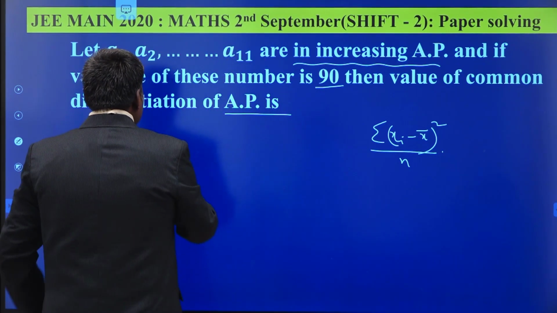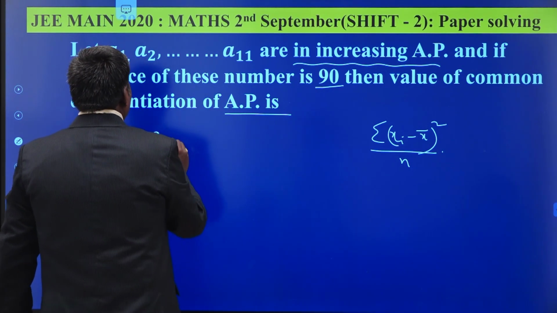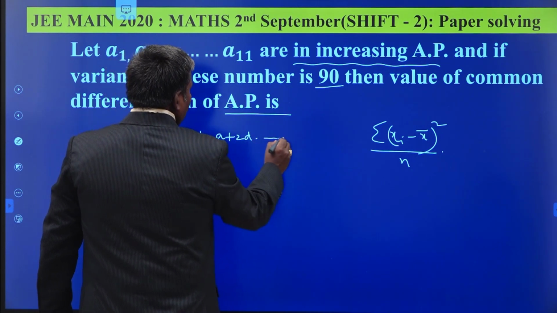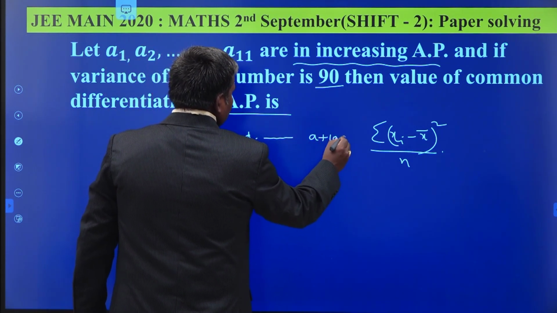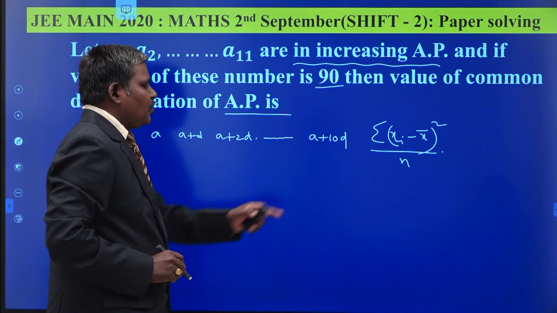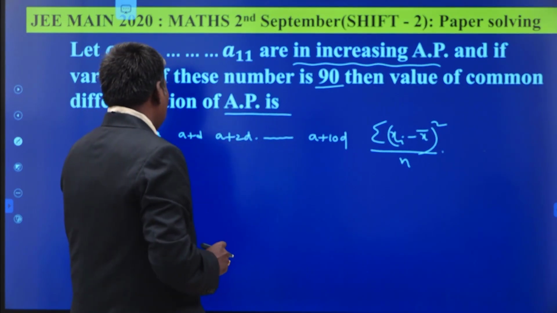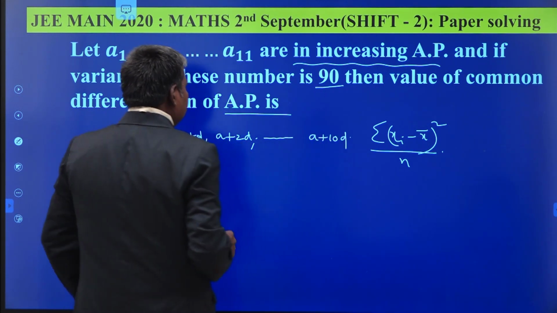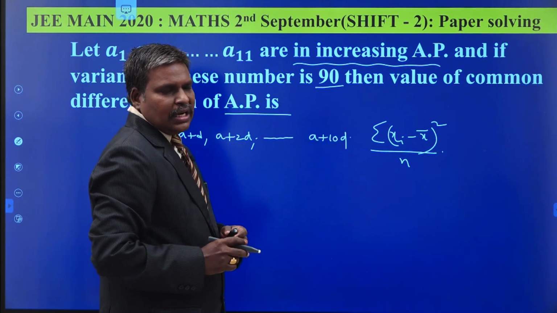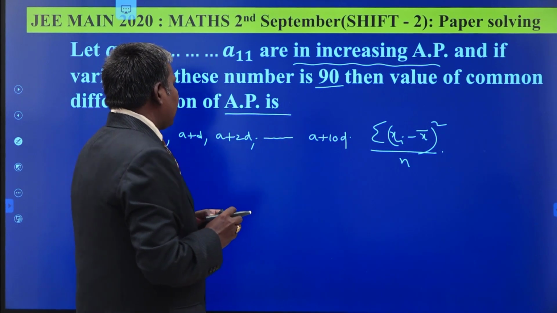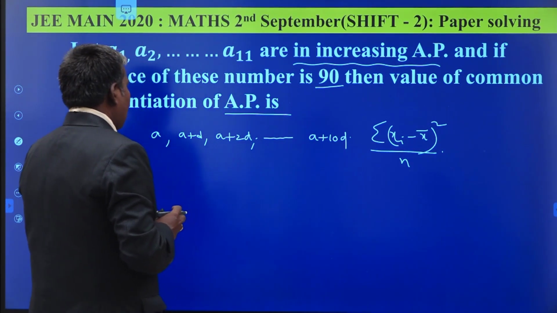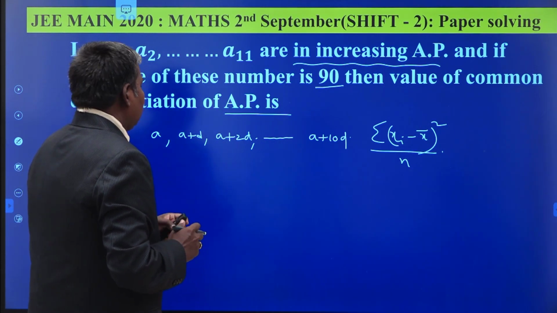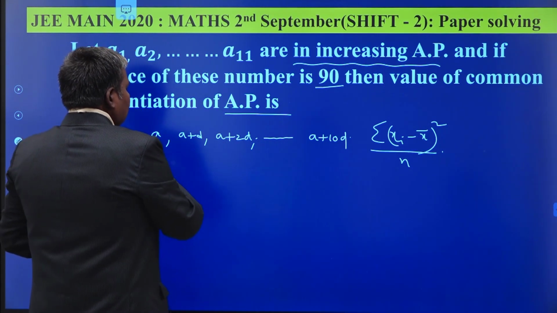Suppose your AP is taken as A, A plus D, A plus 2D and so on up to A plus 10D, because the number of terms is 11. These are the 11 terms. Now I would like to find the average of these 11 numbers.